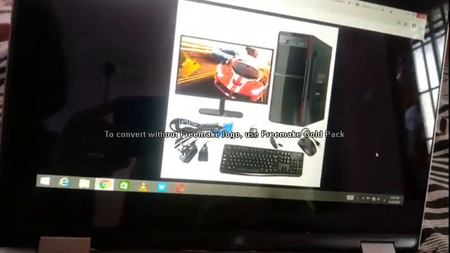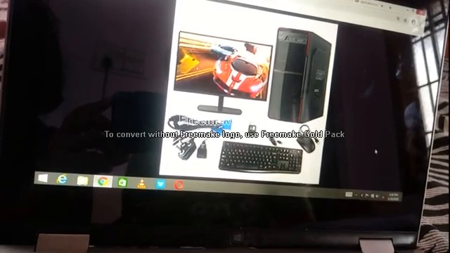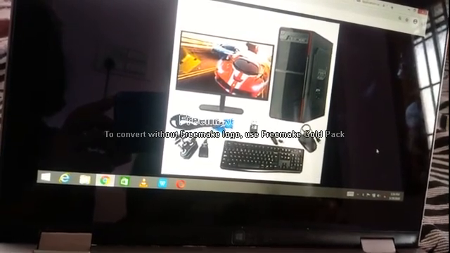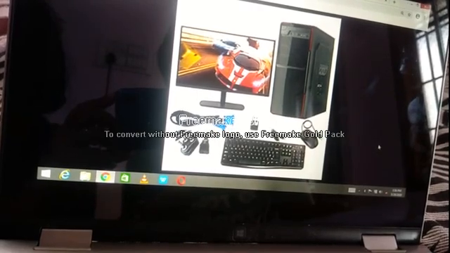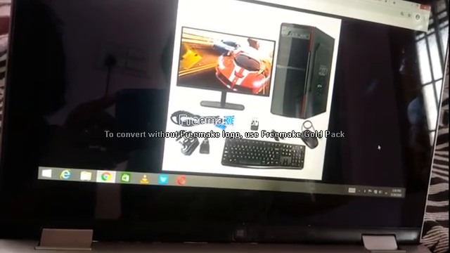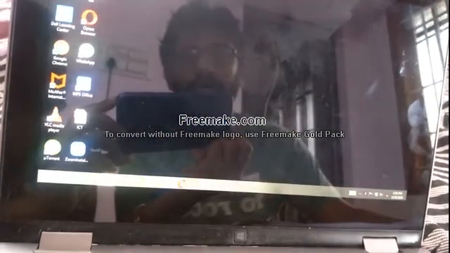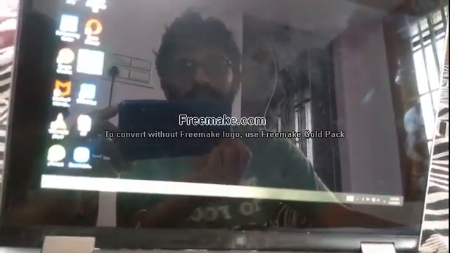Finally, what is computer software? A software is a collection of instructions, or you can say coding, that is used to perform different tasks in a computer. With the help of software only, you can play games, watch movies, use WhatsApp, whatever you want.